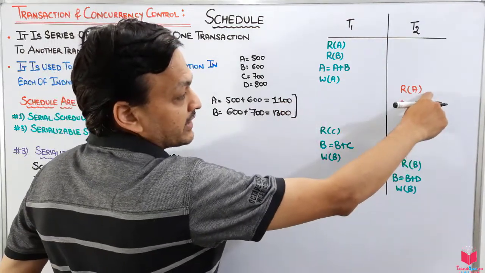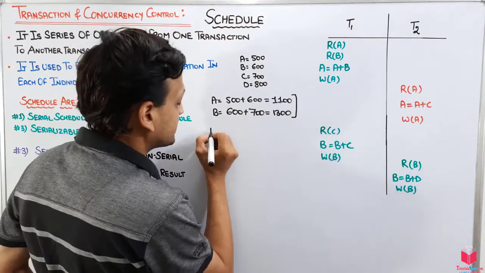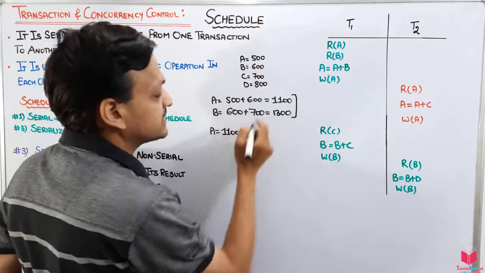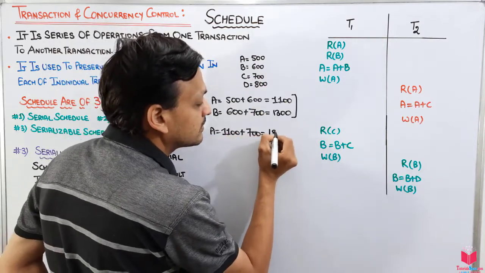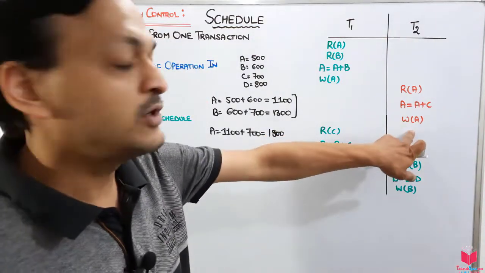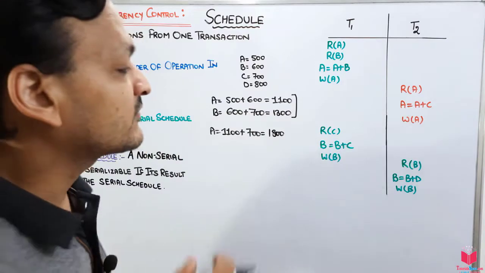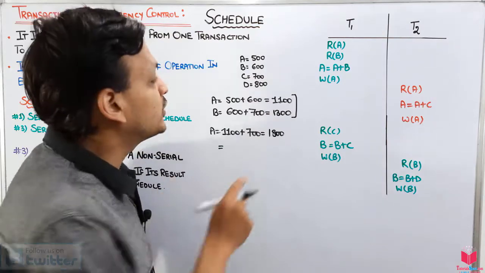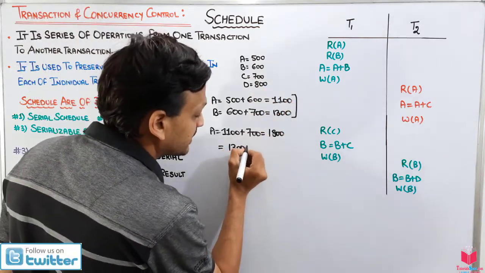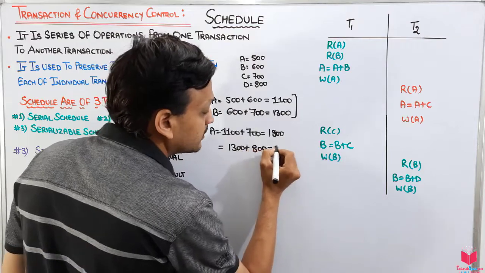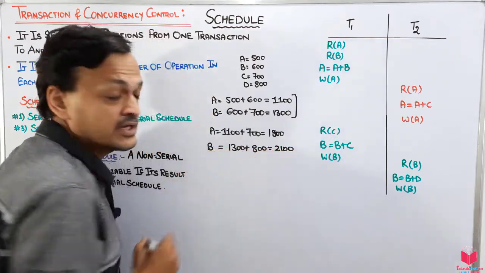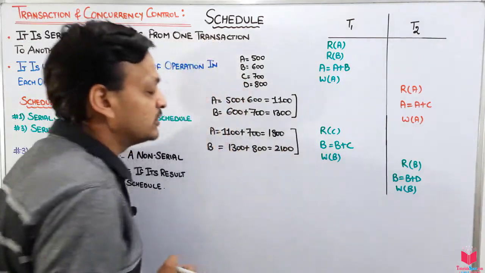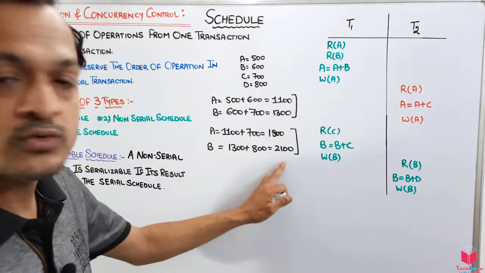So it reads the value of A, then adds A plus C. That means A is 1100 plus C, 700, which is equal to 1800. Now it writes the value of A, so it is updated. After that it reads the value of B. The B value is 1300 and it adds the value of D to that: 1300 plus D, that is 800, which is equal to 2100, B's updated value because it is written. Now in the serial manner I get these two values: A is equal to 1800 and B is equal to 2100.